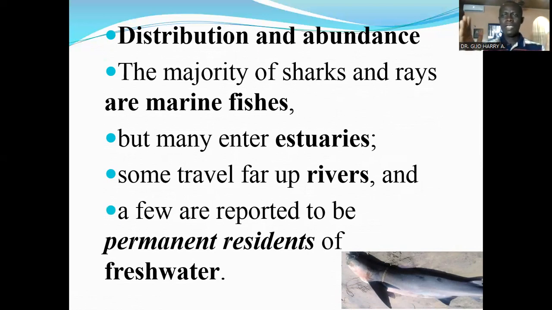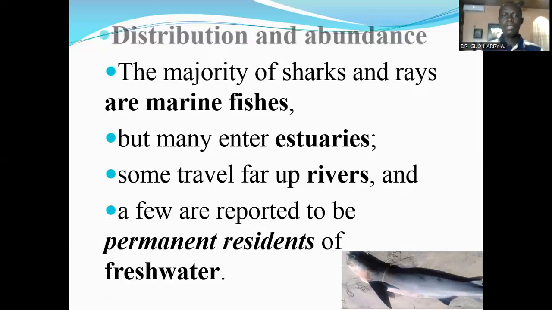Basically, an estuary is a tidally influenced ecological system where the river opens to the sea and where fresh water is replaced by salty water, or where fresh water mixes with salt water. Some sharks can travel far up into the rivers, and a few are reported to be permanent residents of the fresh water. Some go beyond the estuaries into the rivers.